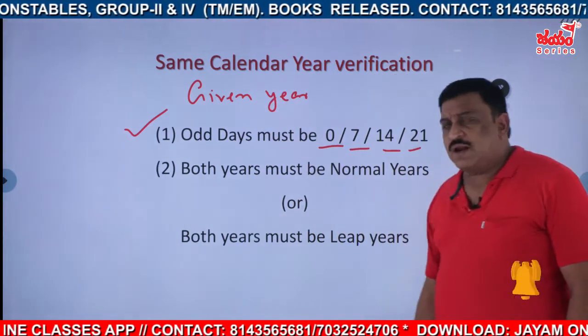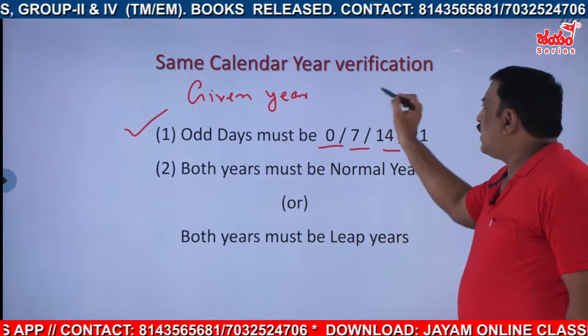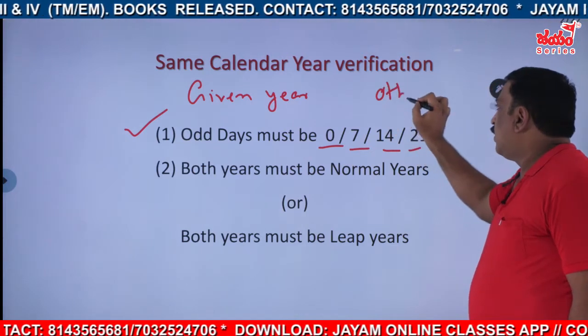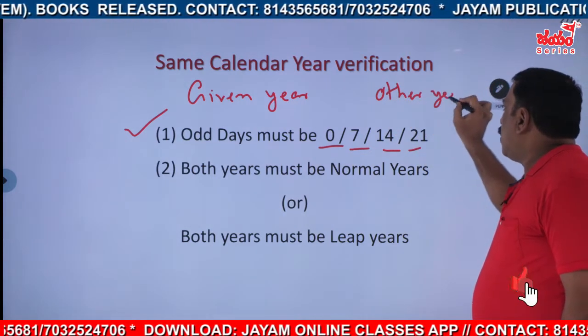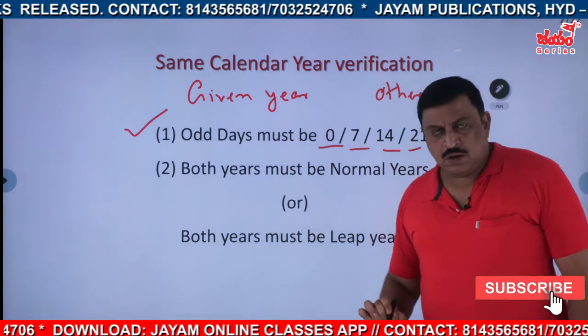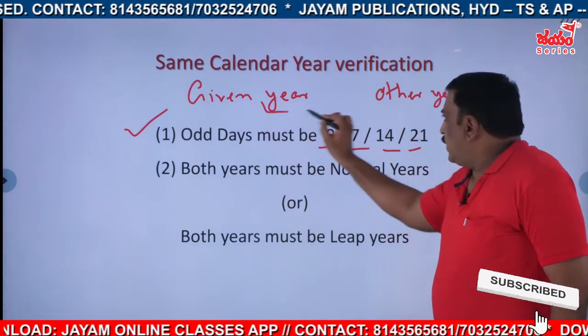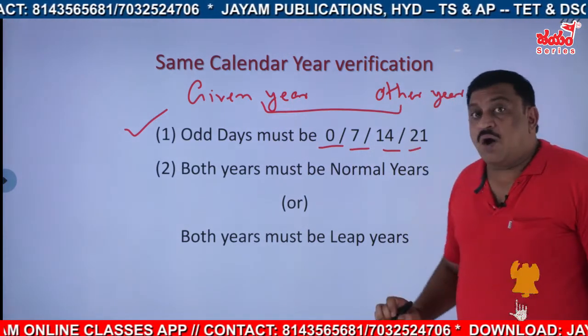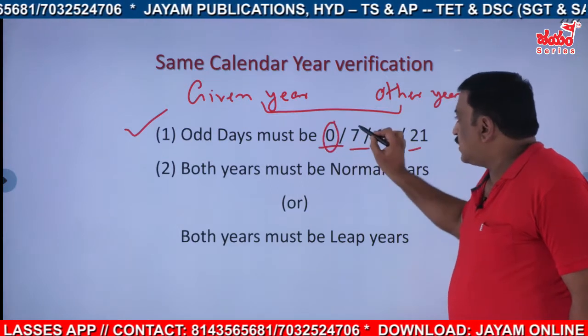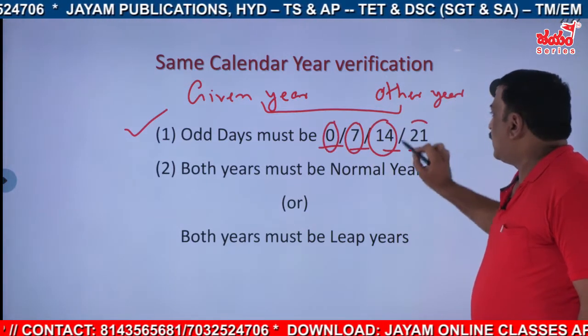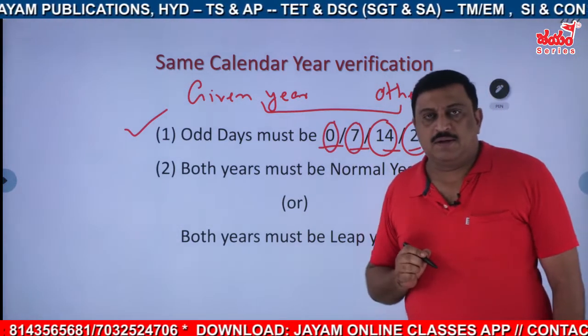Given year is a reference year and a verification year, or any other year, whatever it may be. Between these 2 years, the odd days must be either 0 or 7, or multiples of 7.